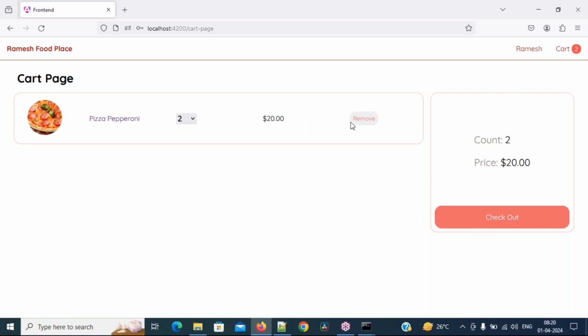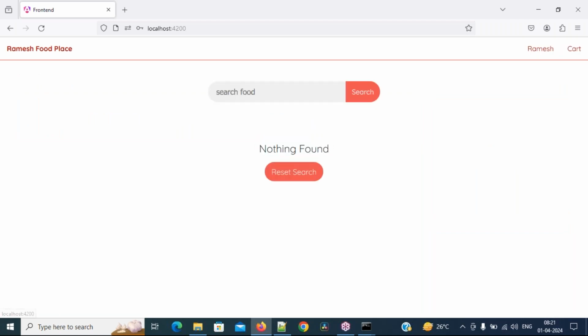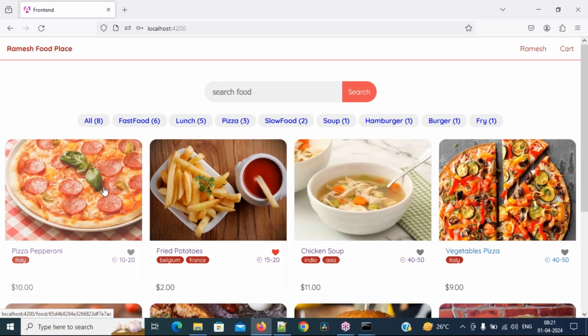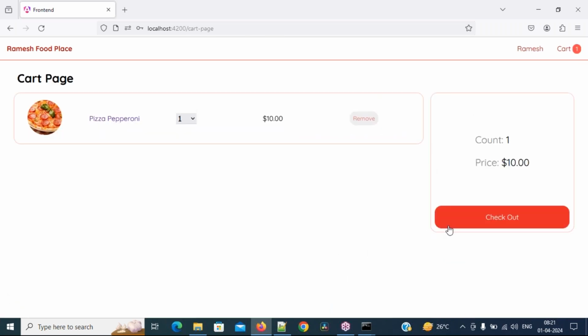So then, if you click on remove, it will be removed also. See it, immediately the cart is empty. Cart is empty. Go to the home page. Okay, now again come there. Pizza pepperoni and add to cart. So this is checkout. See it, count one, $10 only. Okay, so it is also working.